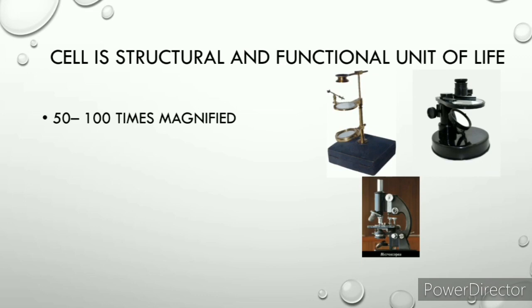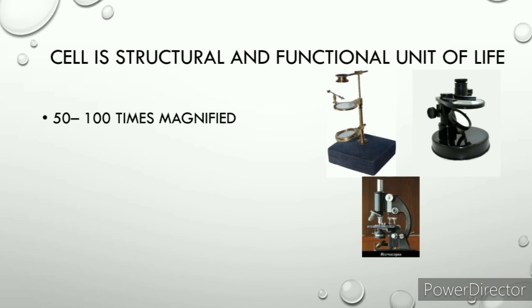Cell is the structural and functional unit of life. It is structural because all living organisms are made up of cells, except viruses, and it is the functional unit of life. That means in a living organism the functions are conducted because of the cells, and inside the cell different chemical reactions take place. Because of this, it is called the functional unit of life.